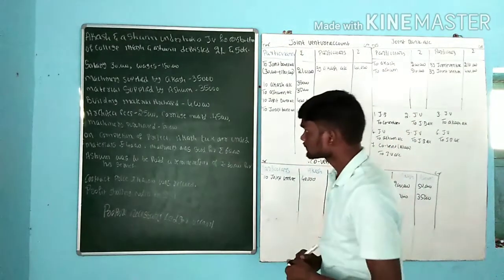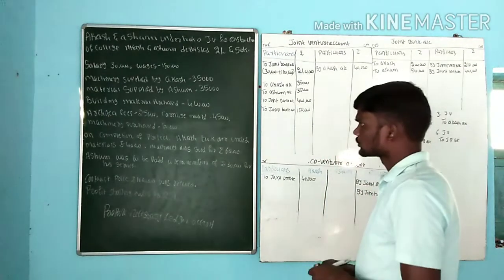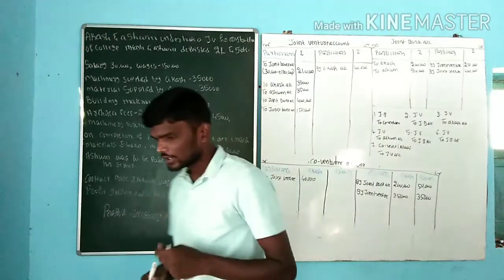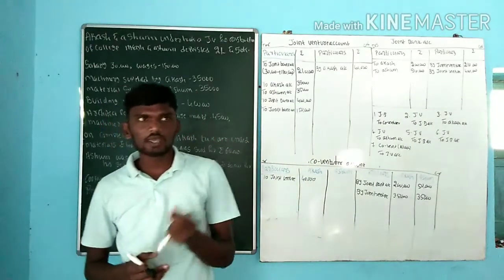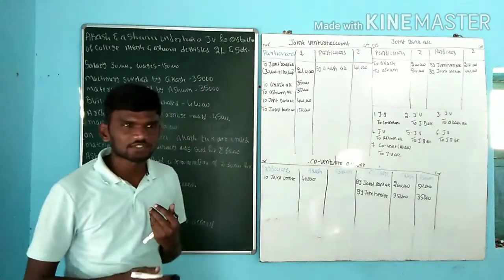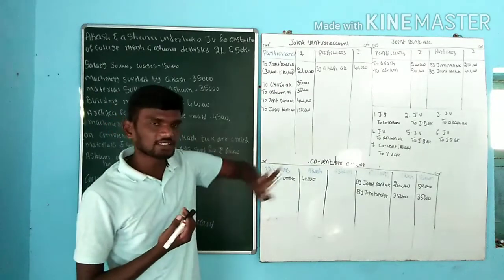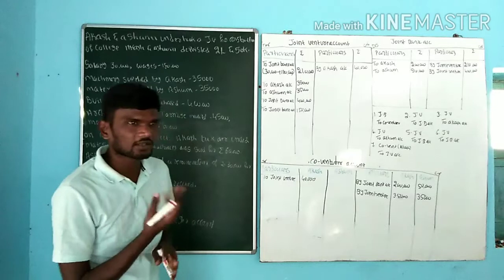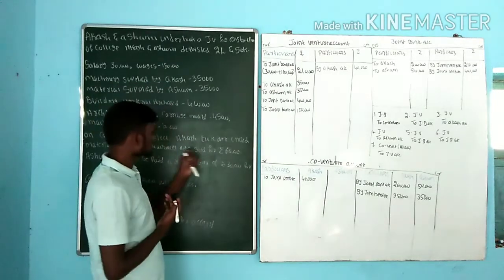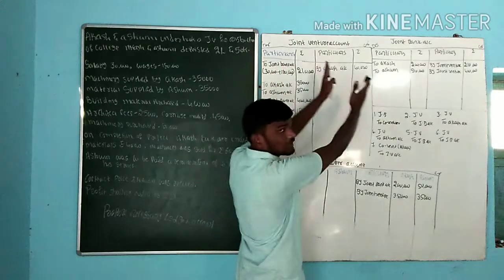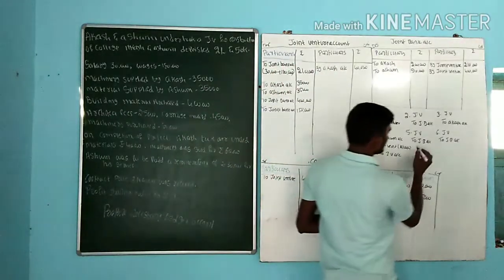Next one. Machinery was sold for rupees 60,000. Full stop. Machinery was sold. If we purchase, it is an expense. At the same time, if we are selling, we are receiving something in return, that is cash. Machinery was sold for how much? 60,000. Debit expenses, credit income. That is the last entry.